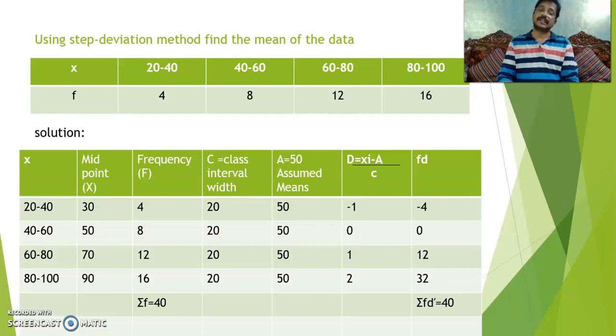Okay, now coming to another one, that is by using a method called step deviation method. By using step deviation method, you are going to find the mean of the given group of data. Here we will assume a value, that is assumed mean. We will take 50 as the assumed value, and we have to use the deviation d equal to xi minus a by c, where c is the class interval or class length, and find the fd value.